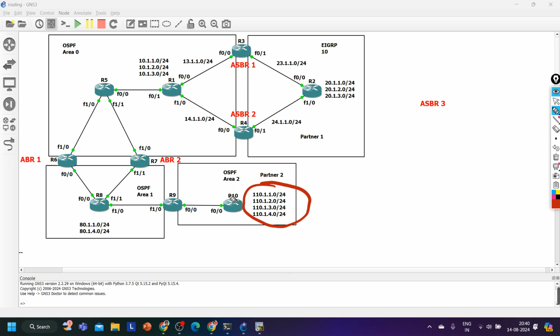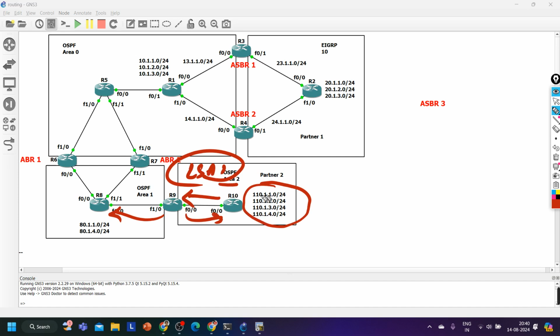Correct. Router 10, these routers in area 2 will only generate LSA 1. So router 10 will share its LSA 1 to router number 9, and LSA 1 cannot cross the area. Router 9 has two neighbors: one is router 10 and the other is router 8. But router 8 is in a different area, and router 10 is in a different area. Both neighbors are in different areas, right?